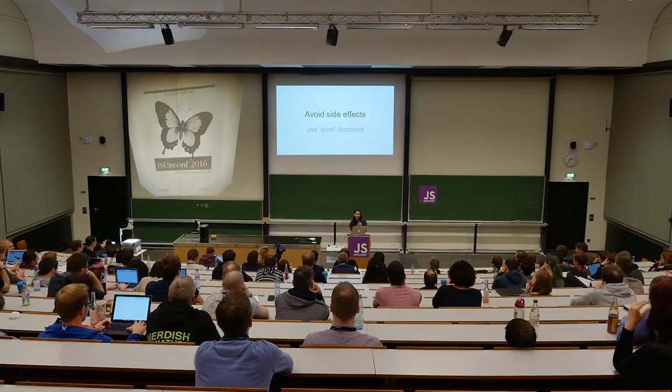Or if you have a function that uses some globally defined variable to compute its output, that doesn't depend only on the input to that function. So that's not pure. It's taking something from outside the function and involving it in some way in what the function does. So this is just a really quick explanation of what a pure function that avoids side effects would do. For more information on that, there's excellent Wikipedia articles on these sort of things. But basically the idea is that you want your function to do nothing except take its input, use that and only that to compute an output, and then return it.